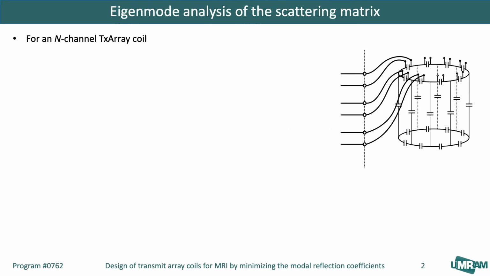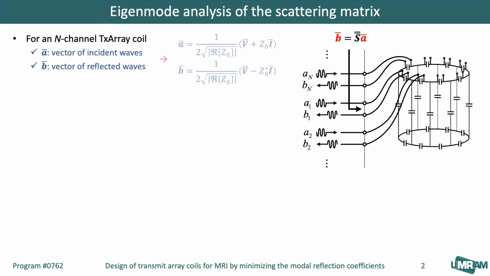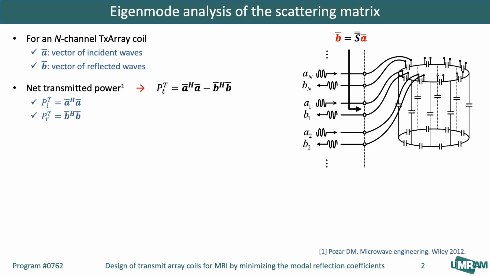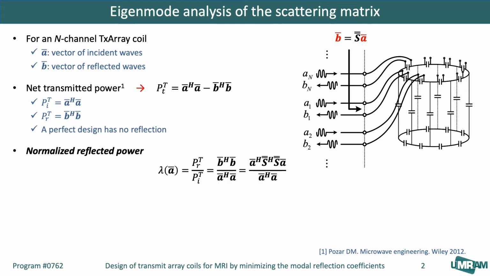For a TxArray coil, this matrix is defined as the relationship between A and B, the vectors of the incident and reflected waves. The net transmitted power can be quantified as the difference between the total incident power and the total reflected power. A perfect design has no reflection, which is not feasible when the elements are coupled. We define the normalized reflected power, or lambda, as the ratio of total reflected power to the total incident power, where it can be minimized to ensure high transmit efficiency.